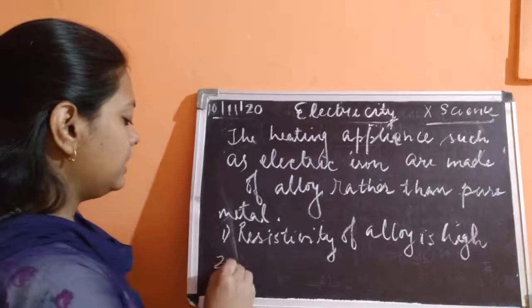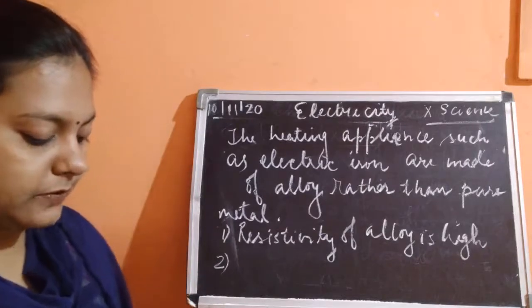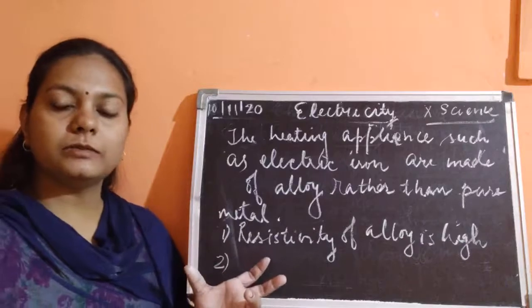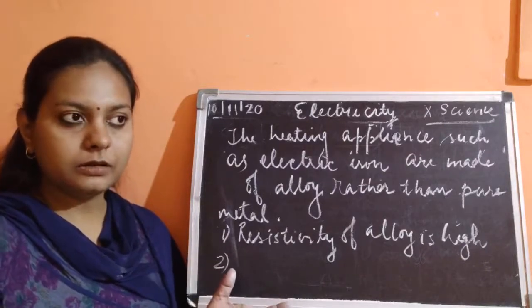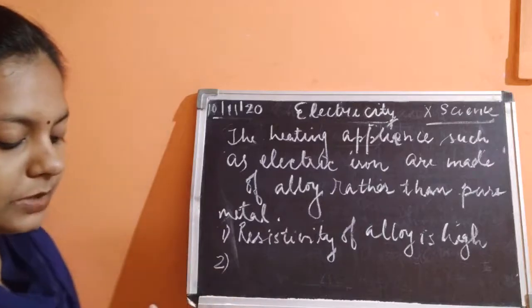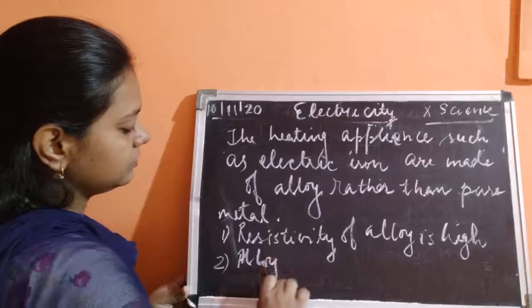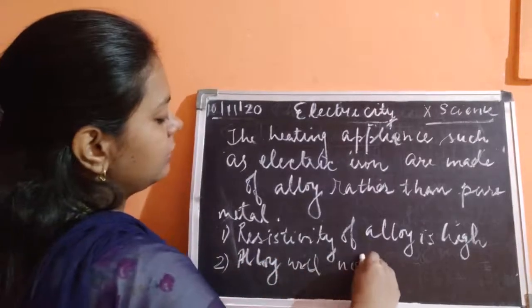Okay, then it gives high temperature at a very less amount of current which is flowing, because it is going to oppose such flow of current when it is moving through that particular coil. Okay, then after that what happens, the alloy will not melt.